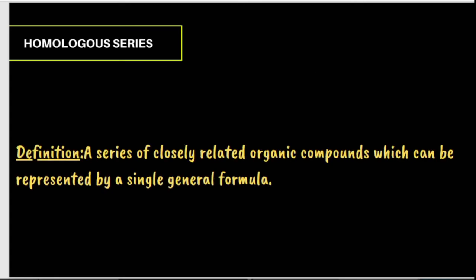Now, what are homologous series? Homologous series are closely related organic compounds which can be represented by a single general formula. We will take an example of alkane. The general formula for alkane is CnH2n+2. For example, let the n value be 2.